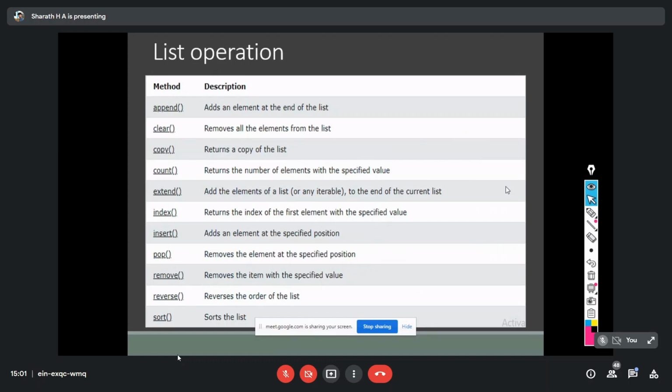So these are all the methods which we can use on a list: append, clear, copy, count, extend, index, insert, pop, remove, reverse, and sort. These are the different methods, and we'll go through them one by one.